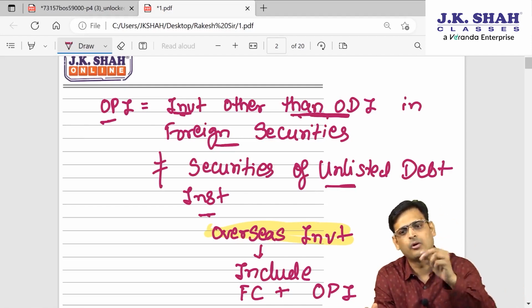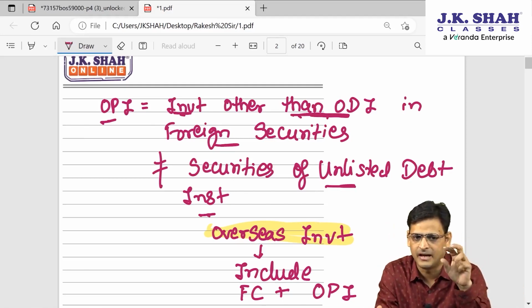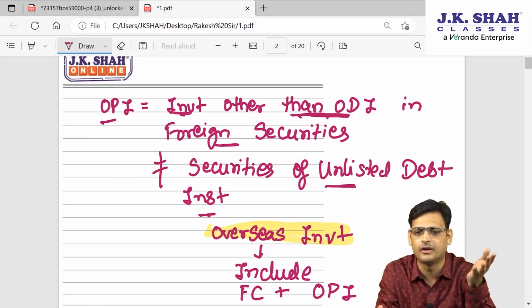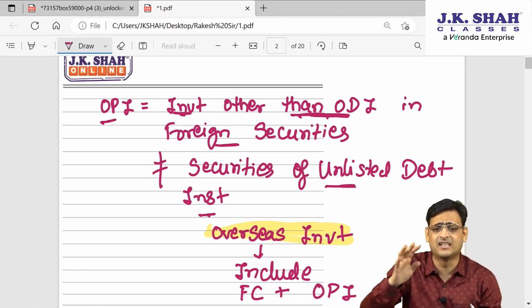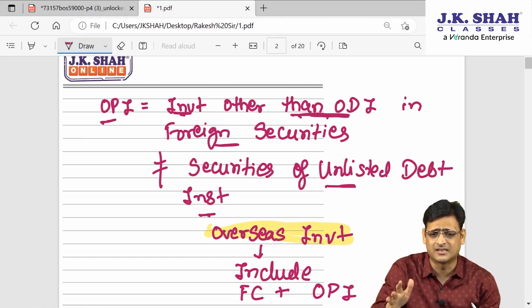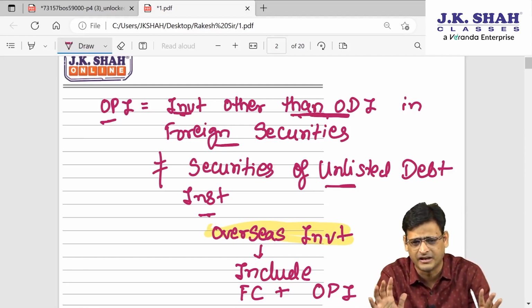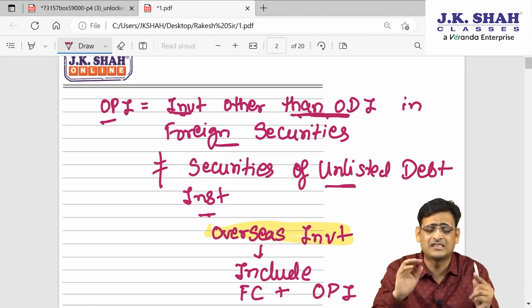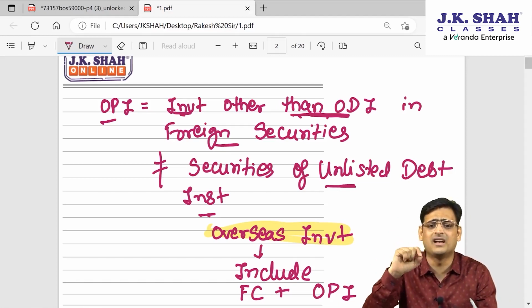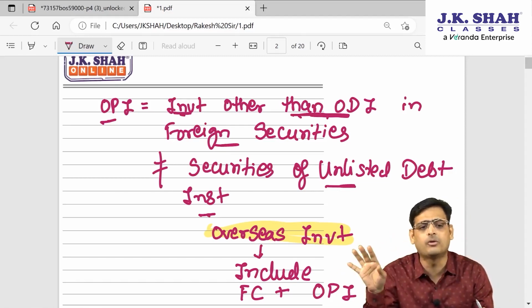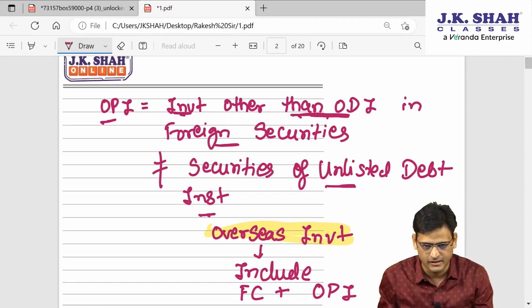Whatever number of shares I am buying of an unlisted debt instrument will always qualify as ODI, because usually in any unlisted company, whenever you make any investment, you have a controlling interest, and the government understands this. That's why they have clearly said that whatever investment you make in an unlisted debt instrument will not qualify as OPI, it will qualify as ODI.